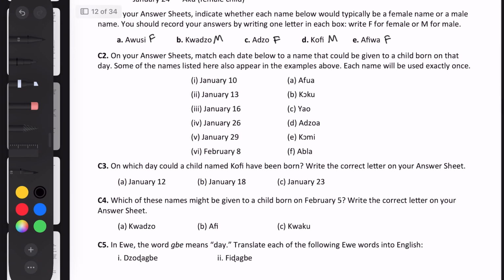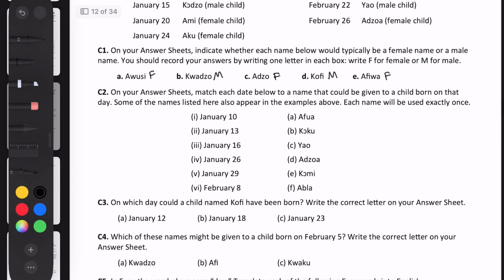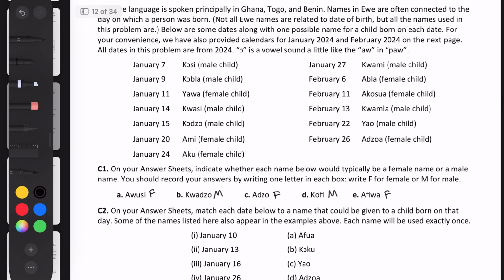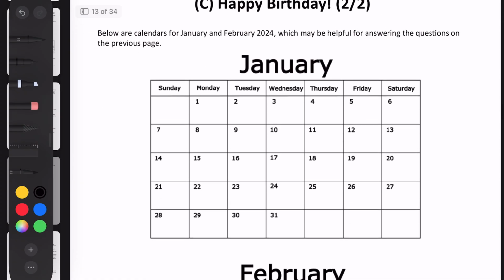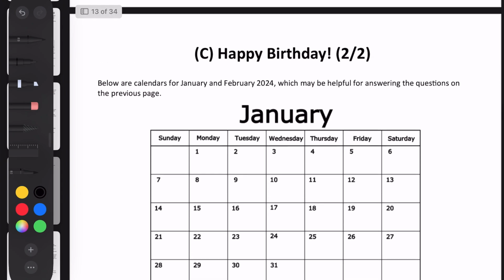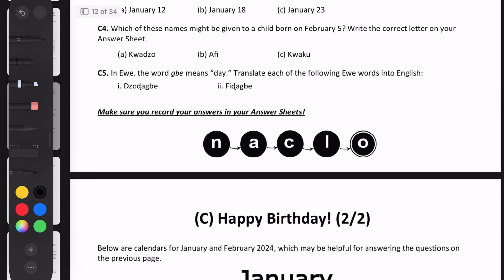If we move on to the next one, they give us some dates and some names, and we have to figure out which one can match with which. In order to do that, I guess we can go through and look for patterns in the dates and the names. I didn't mention, they also give us this sheet, which is pretty helpful. It gives us the days laid out, which makes me think that it might have something to do with the days of the week. Otherwise, if it was just about the numbers of the days, they could have just given us the numbers rather than the days.